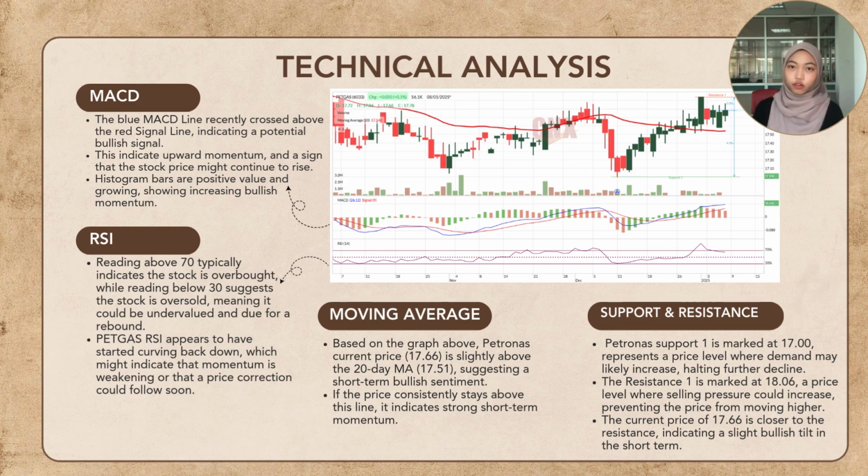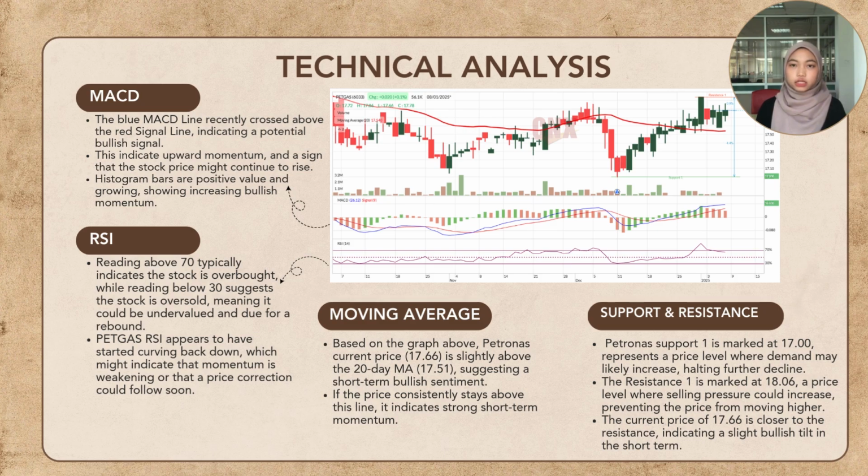Moving on to the next slide, for the technical analysis, the first indicator that we use is Moving Average Convergence Divergence, MACD. Based on the graph, the blue MACD line recently crossed above the red signal line, indicating a potential bullish signal. This indicates upward momentum and a sign that the stock price might continue to rise. Besides that, the histogram bars are positive and growing, showing increased bullish momentum.